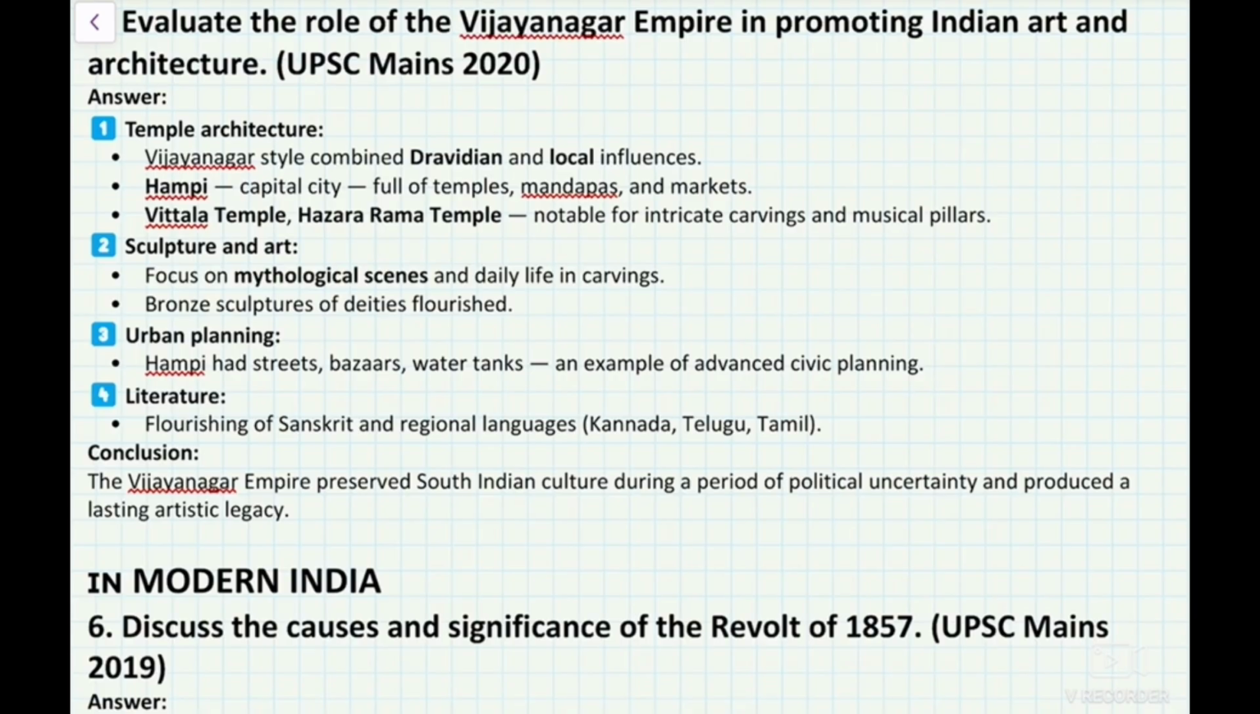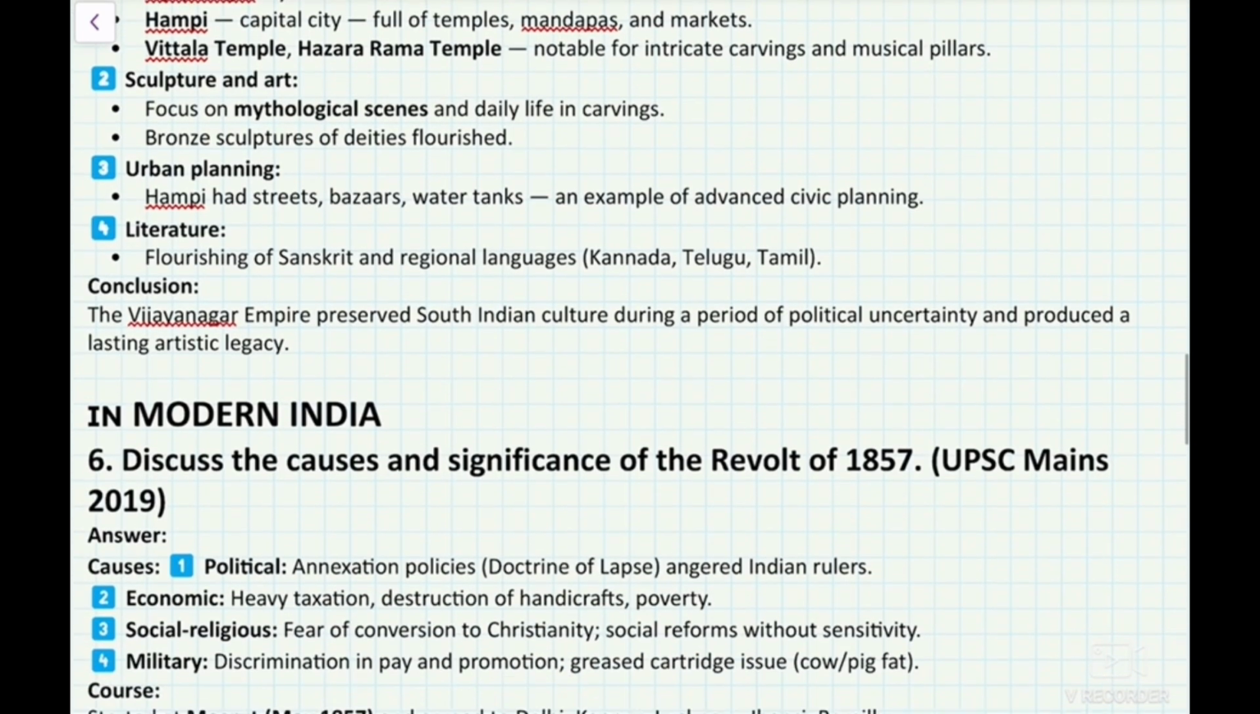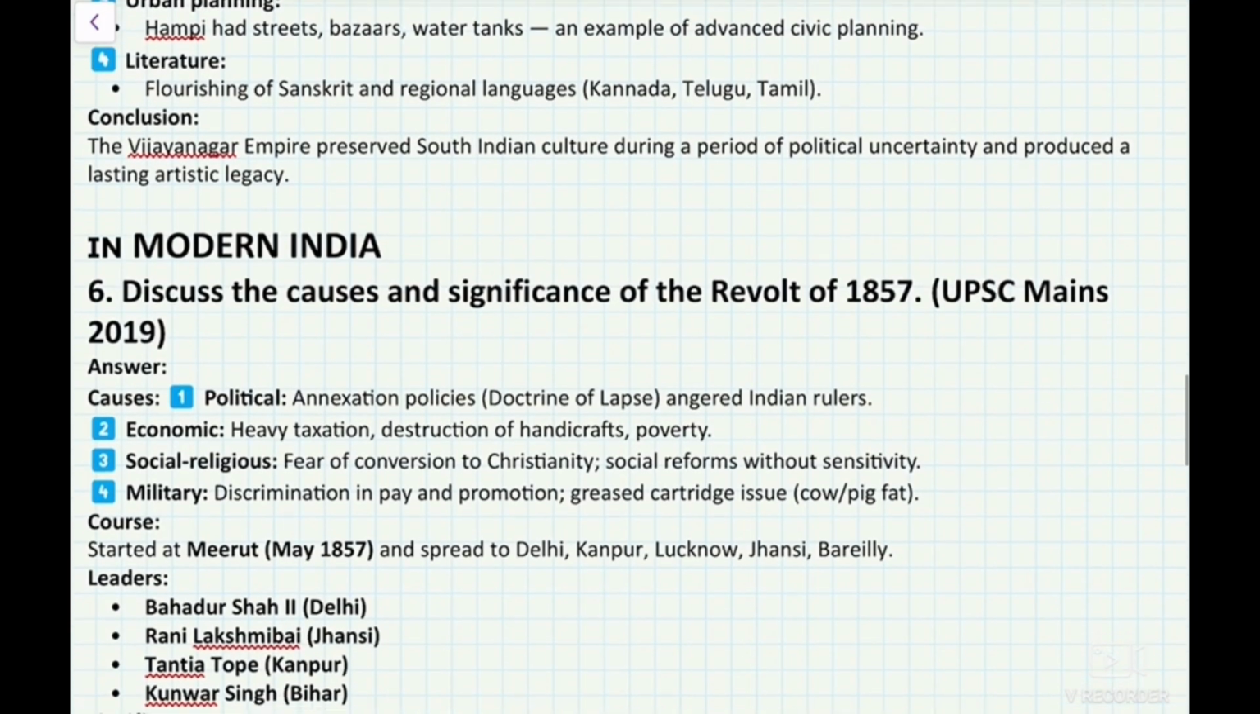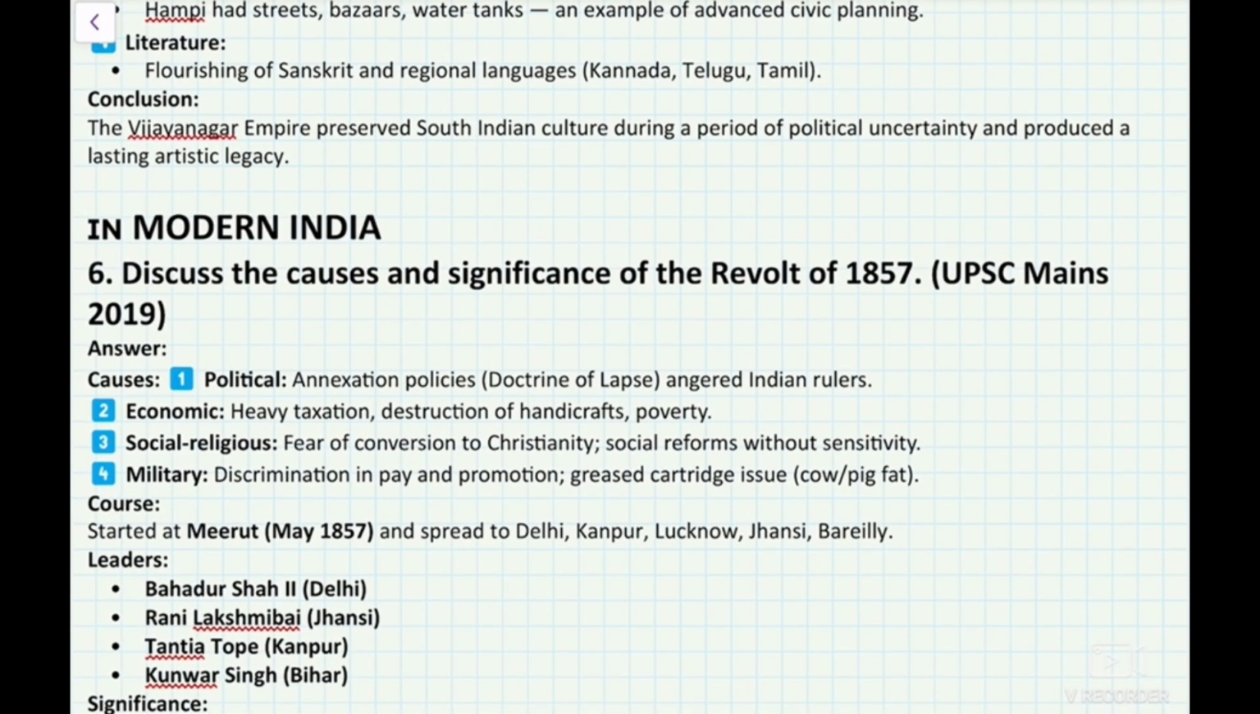Urban planning: Hampi had streets, bazaars, and water tanks, an example of advanced civic planning. Literature: flourishing of Sanskrit and regional languages, Kannada, Telugu, and Tamil. Conclusion: the Vijayanagar Empire preserved South Indian culture during a period of political uncertainty and produced a lasting artistic legacy.